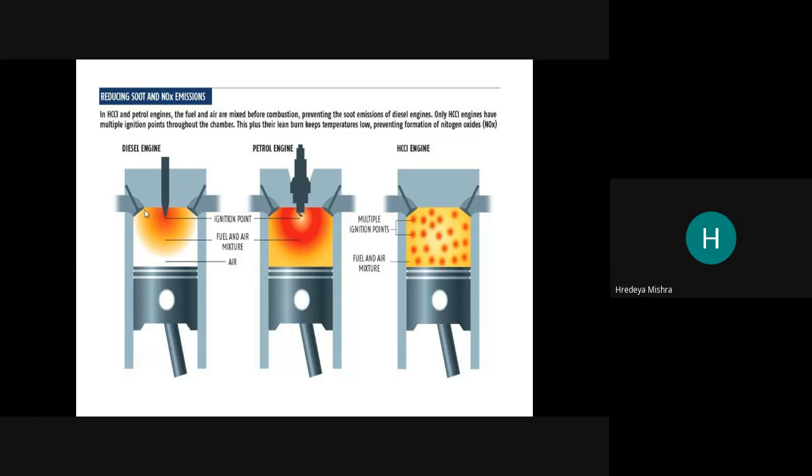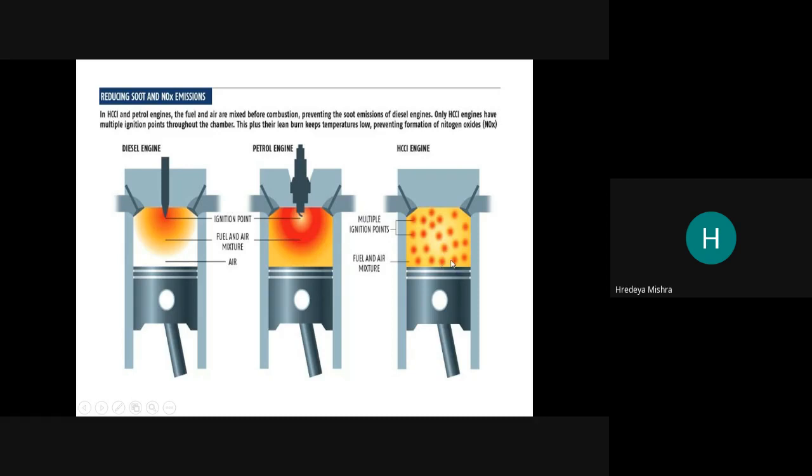Plus their lean burn keeps temperature low, preventing the formation of nitrogen oxide. In the diesel engine and petrol engine there is one point ignition, but in HCCI there are multi point ignitions.